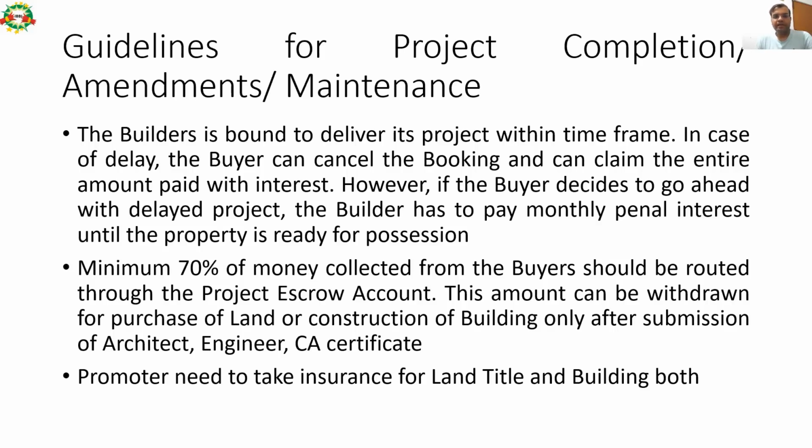Minimum 70% of the money collected from the buyer should be routed through the project escrow account, which we discussed in the previous slides. This amount can be withdrawn for purchase of land or construction of building only after submission of architect, engineer, CA certificate. Promoters need to take insurance of land title and building both.